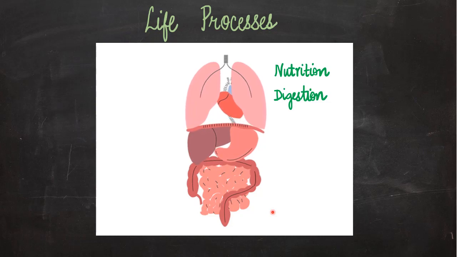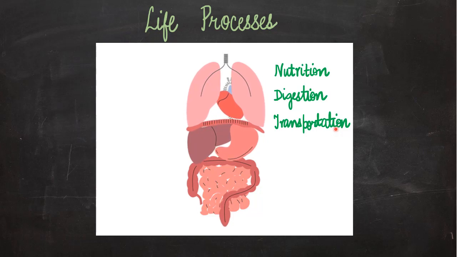But this is not sufficient because digestion takes place somewhere in our stomach, small intestine and large intestine. But the digested food has to reach various parts of the body. So for that reason we need a transport system. We need some transportation through which this digested food can reach each and every cell of the body.